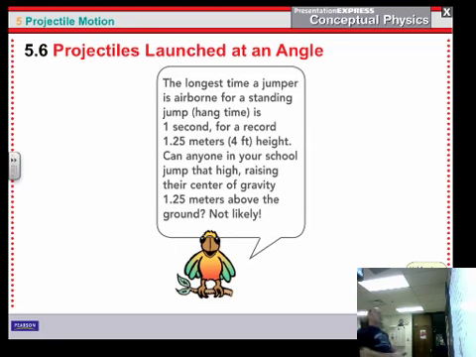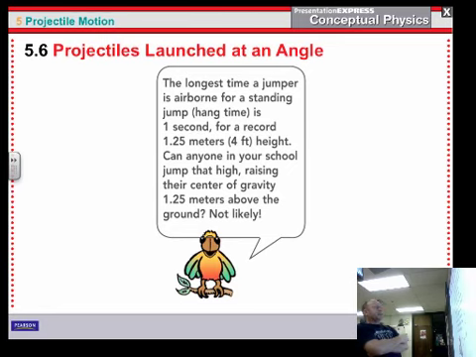All right, so here's a good question. The longest time a jumper is airborne for a standing jump, or hang time, is 1 second, for a record 1.25 meters, or 4 feet. Can anyone in your school jump that high, raising their center of gravity 1.25 meters above the ground? Reagan, how about you?